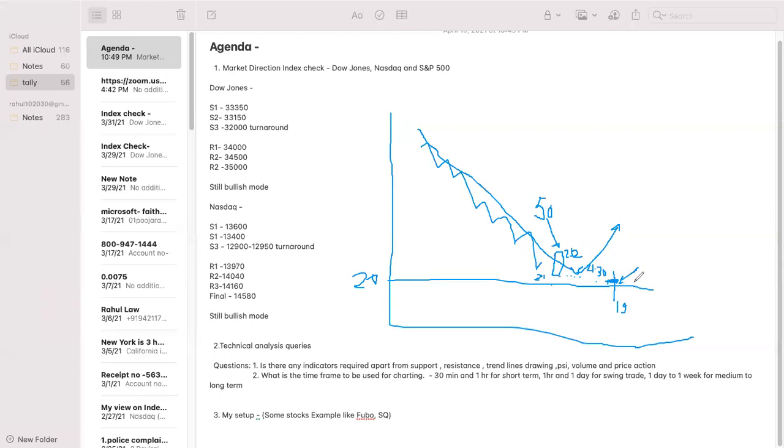So we are still good. Again next day it went down till here, or you can say it opened here below $20. On this day it opened below $20, but throughout the day it just went up and made this kind of green candle.